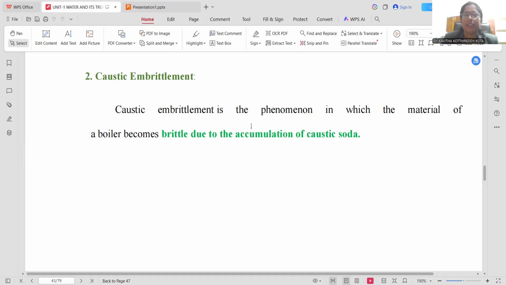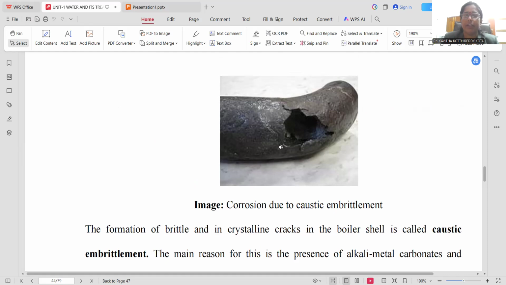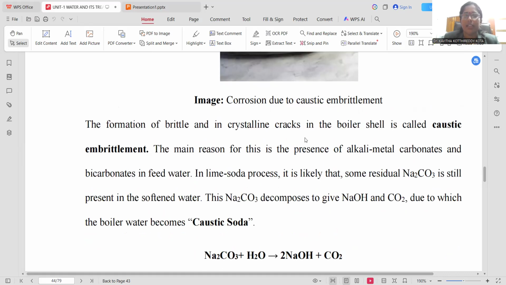Caustic embrittlement is the phenomenon in which materials of the boiler become brittle due to the accumulation of caustic soda. Whenever caustic soda accumulates within the boiler, that induces brittleness, which is said to be caustic embrittlement, right? Here is a representation. You can clearly notice weakness or failure of the boiler body is possible due to the accumulation of caustic soda within the boiler. Formation of brittle and crystalline cracks in the boiler is called caustic embrittlement.